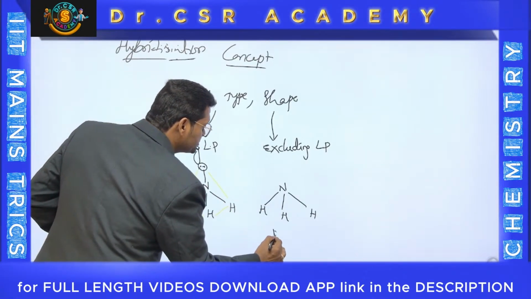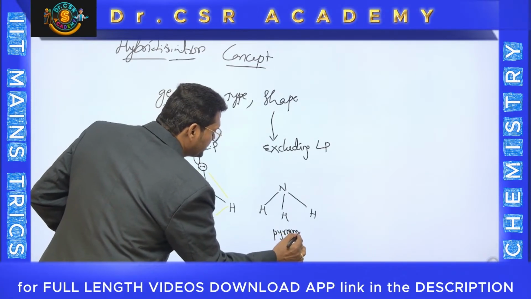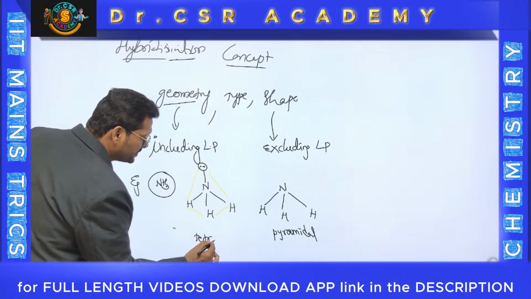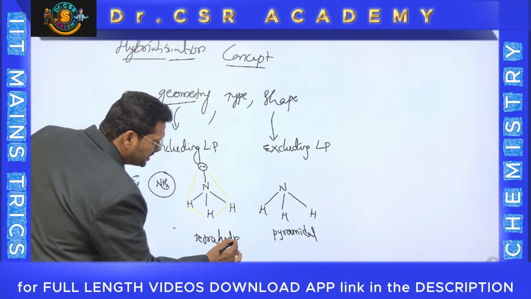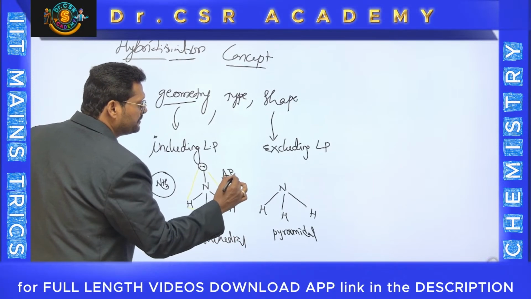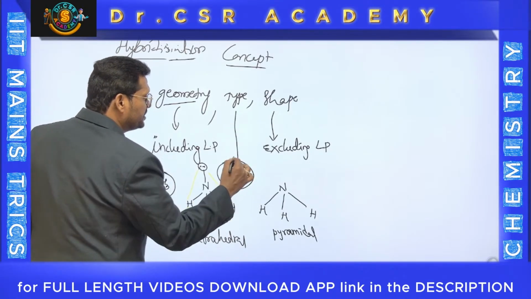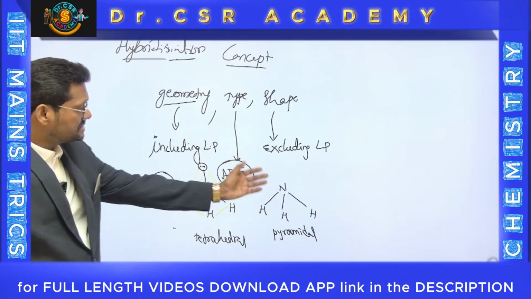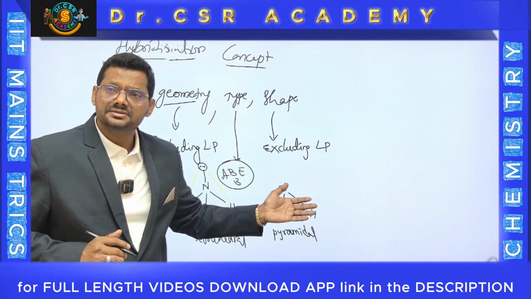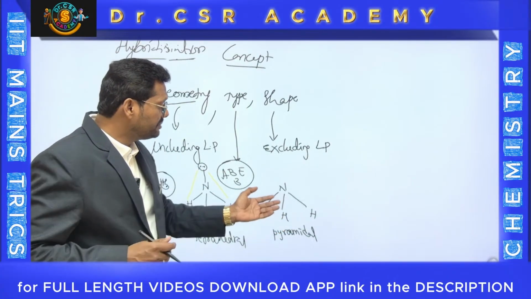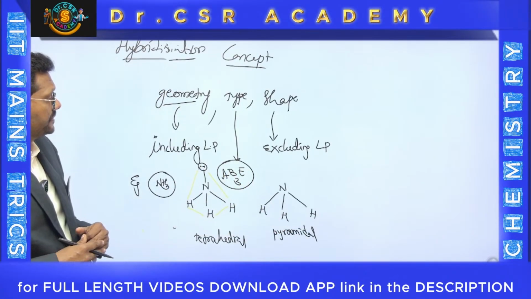So pyramidal is the shape, while geometry is tetrahedral. This is based on the type AB3E. Important thing is the type. Based on the type only we can mention whether it is tetrahedral or pyramidal. So ammonia is pyramidal in shape because of AB3E.